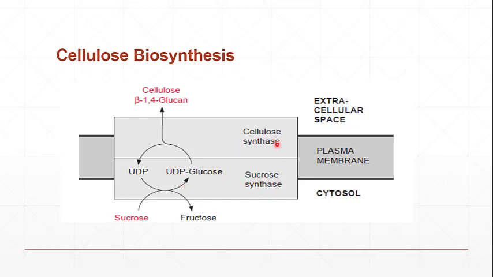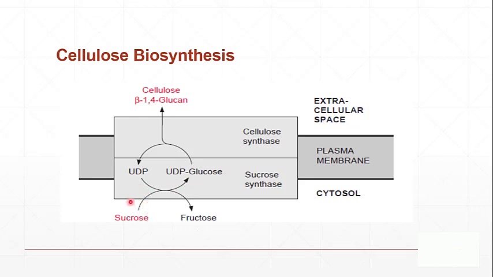These two enzymes, cellulose synthase and sucrose synthase, are embedded in the plasma membrane. As sucrose synthase acts on sucrose, it will convert it into UDP glucose, and there will also be fructose. Fructose will go back into the cytoplasm, while the UDP glucose is directly transferred to the catalytic site of the cellulose synthase, where that glucose will be incorporated into the growing cellulose beta 1,4-glucan chain, while the UDP will again be present here.